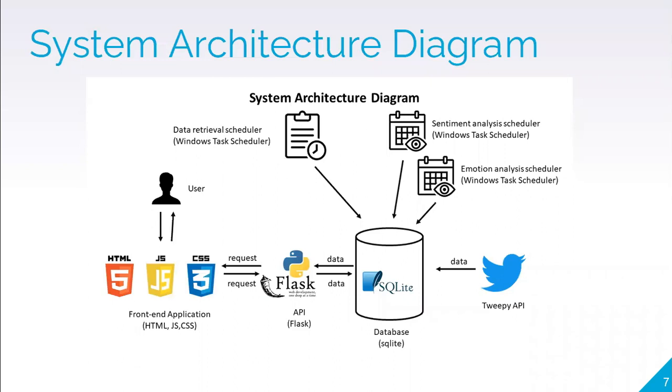For the system architecture, I first used the Tweepy API to retrieve tweets from Twitter, and then I used 5 data retrieval schedulers to retrieve 5 types of tweets, which will be shown later. I've also implemented a sentiment analysis scheduler and an emotion analysis scheduler to predict the sentiment and the emotion for the Malay tweets. Next, I stored that data in an SQLite database. For the website, the front end is implemented using HTML, JavaScript, and CSS, and the back end is implemented using Flask API.